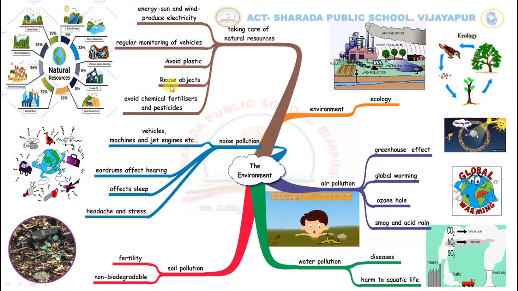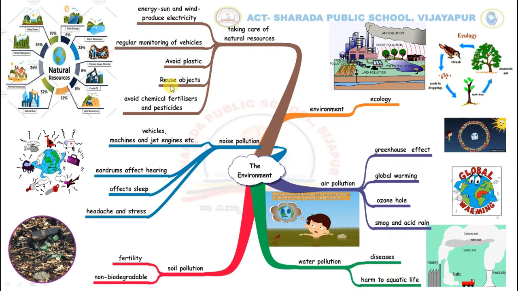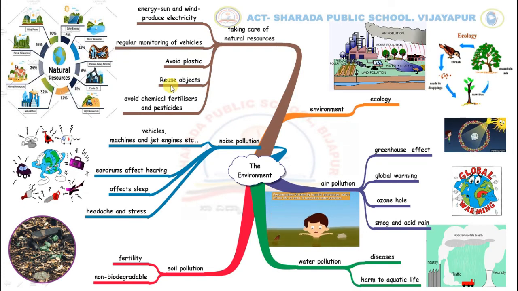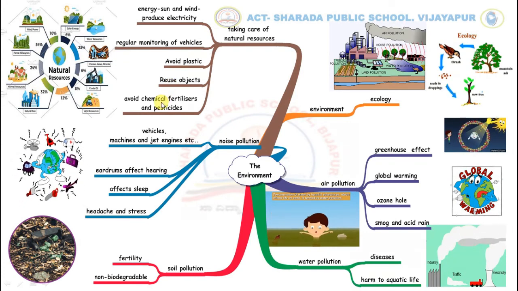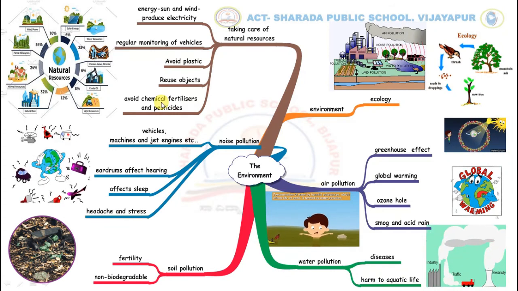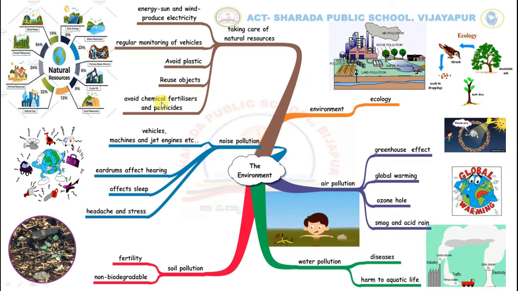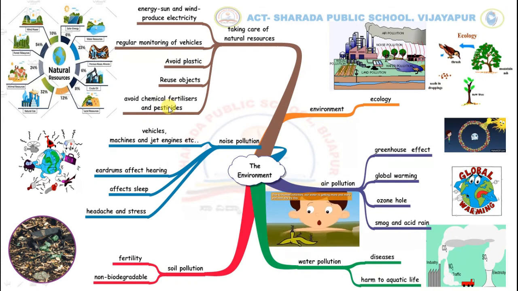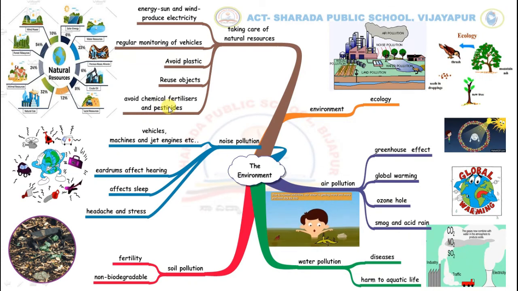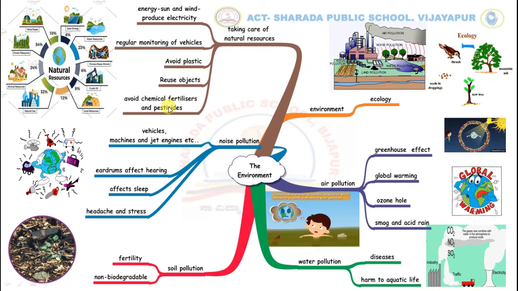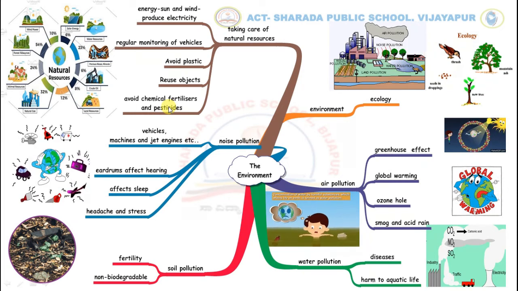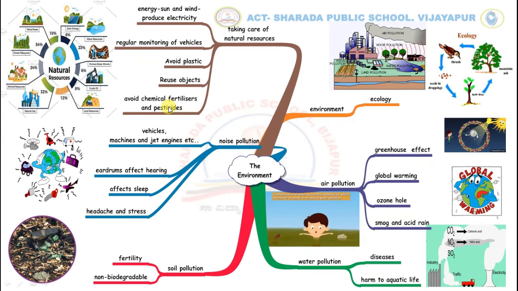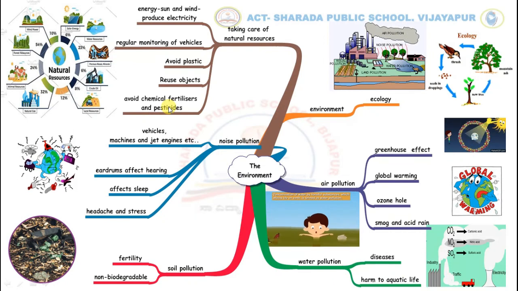We have to reuse objects like glass bottles, metal cans and plastic bags. And we should not use large amounts of chemical fertilizers and pesticides. Manure made from biodegradable waste can be turned into compost and used as fertilizer.